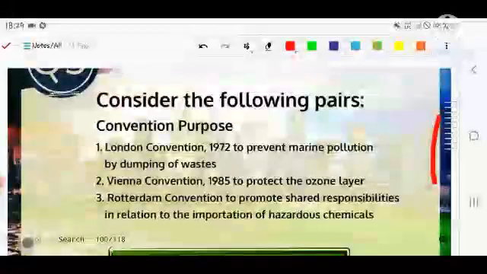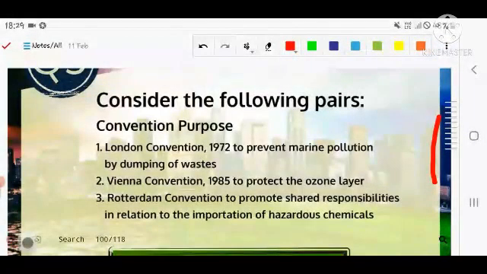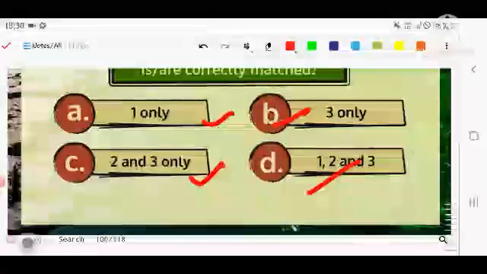I again repeat the question. London Convention is related to 1972 and works under the prevention of marine pollution by dumping of waste. Second, Vienna Convention that is related to 1985 to protect the ozone layer. Number third, Rotterdam Convention so that they promote shared responsibility in relation to the import of hazardous chemicals.